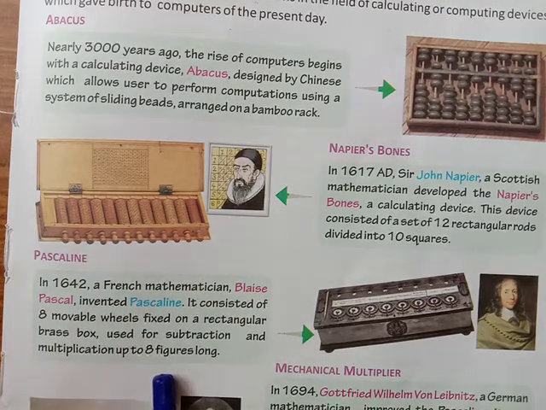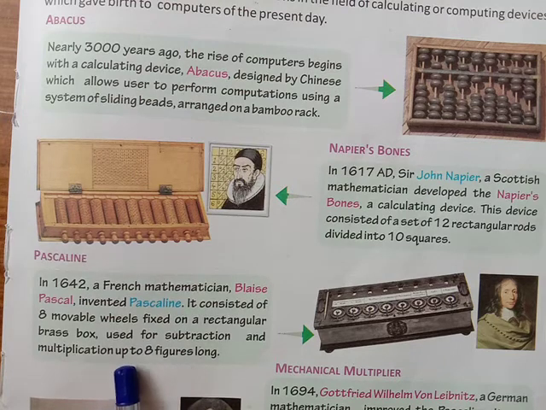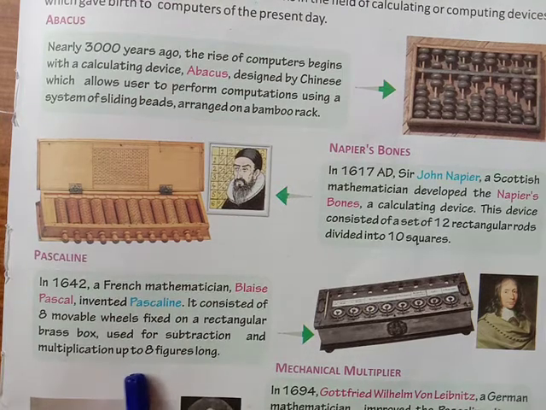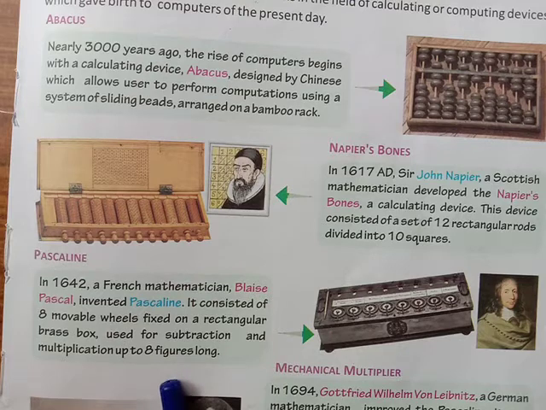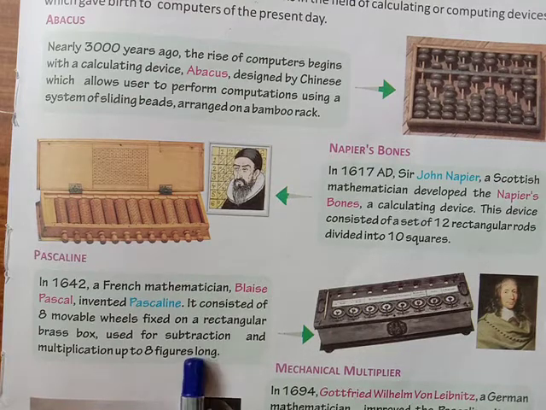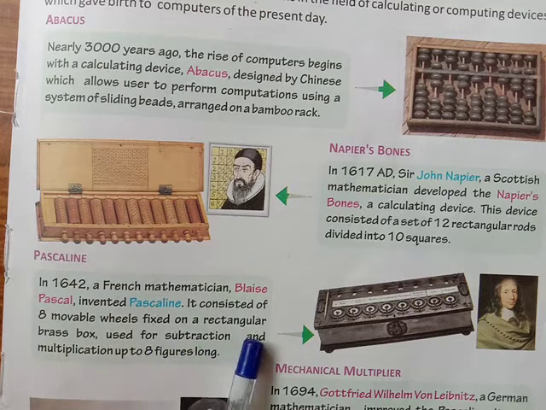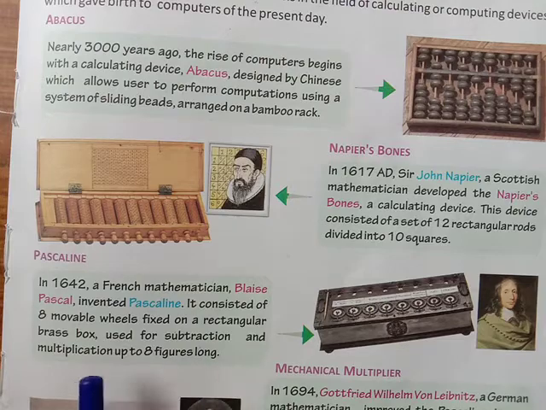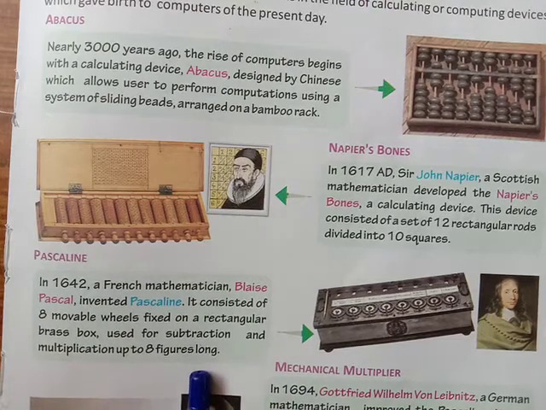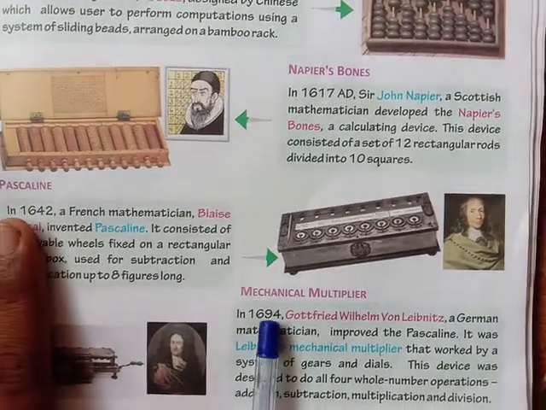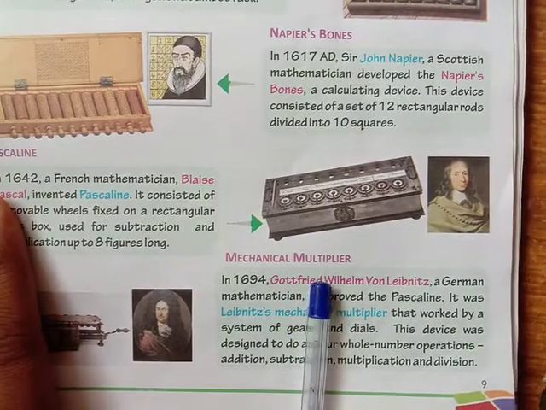What is the use of Pascaline? Pascaline is used for subtraction and multiplication up to 8 figures long. Next, mechanical multiplier.